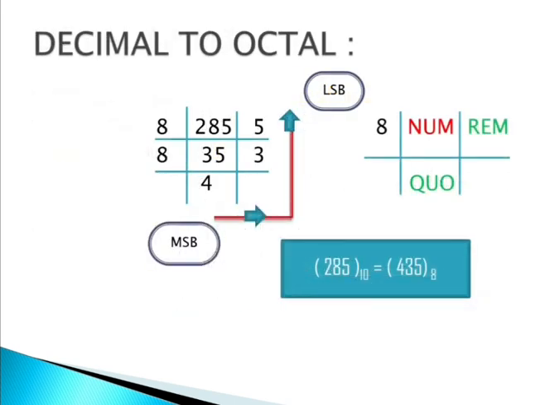See, when you are converting decimal to octal, you have to divide it with 8. Previously, when we were converting decimal to binary, we were dividing it with 2 because we were converting into binary. Now we are converting into octal. Octal has base 8. That's why we are writing this 8. We are dividing it with 8.